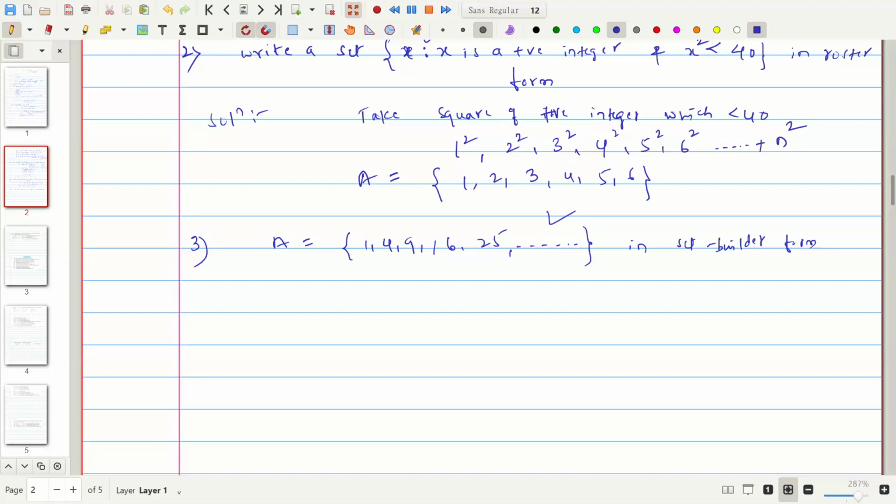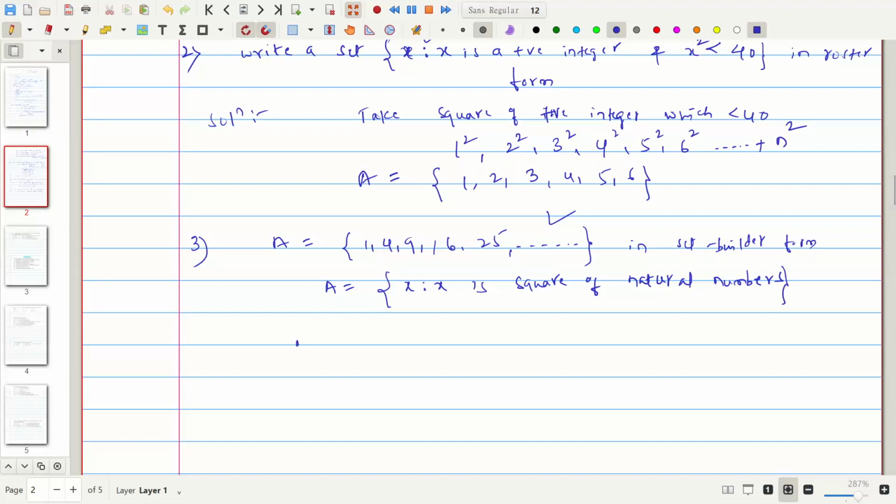So we can write this in set builder form. How can we write it? x such that x is the square of natural numbers. This is the description: the square of natural numbers.